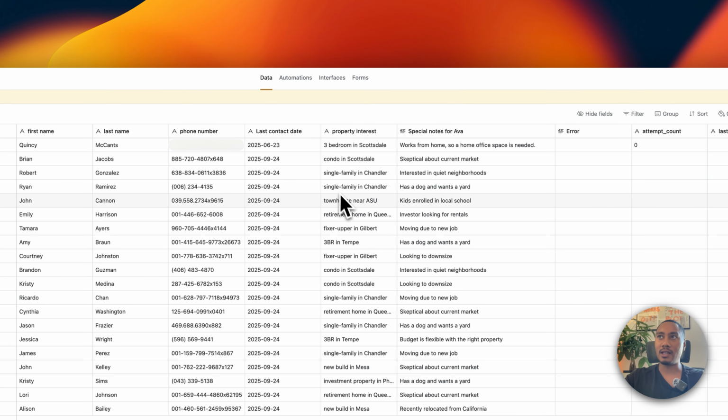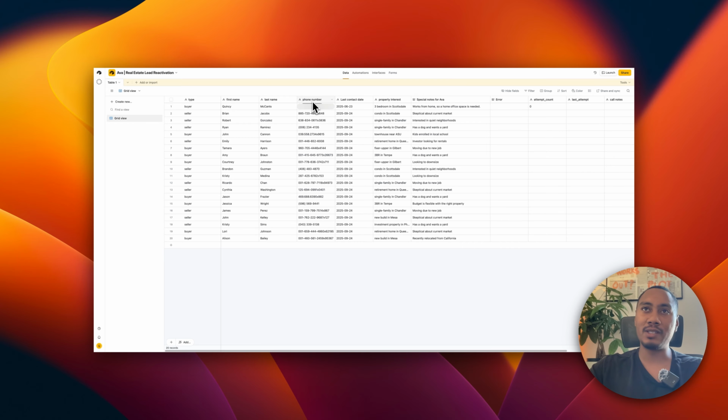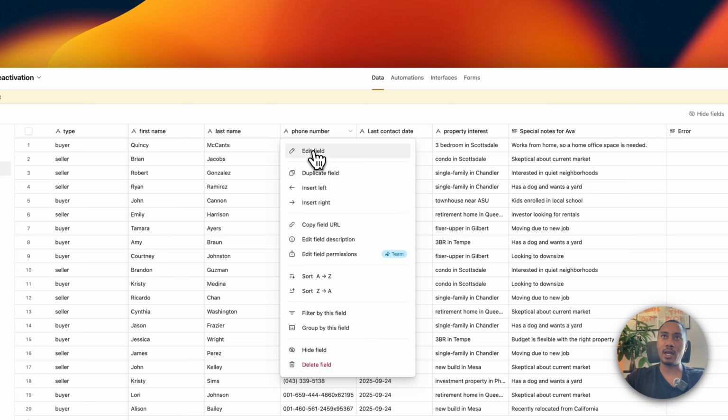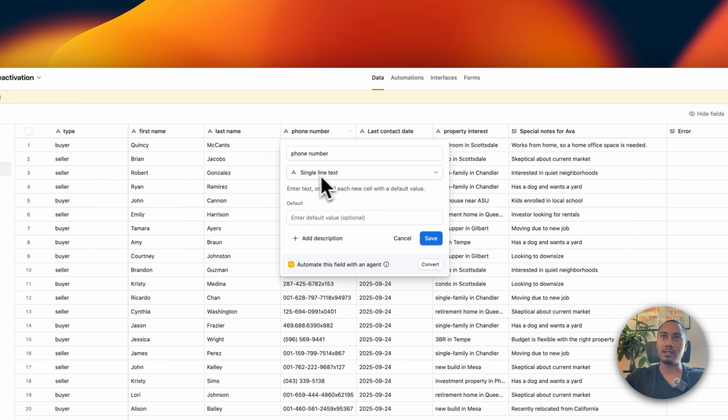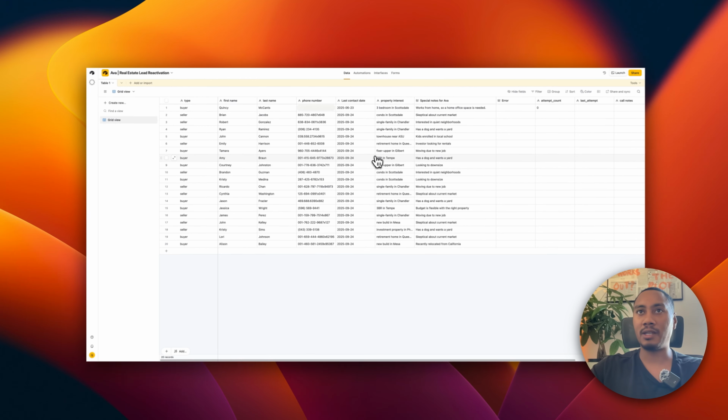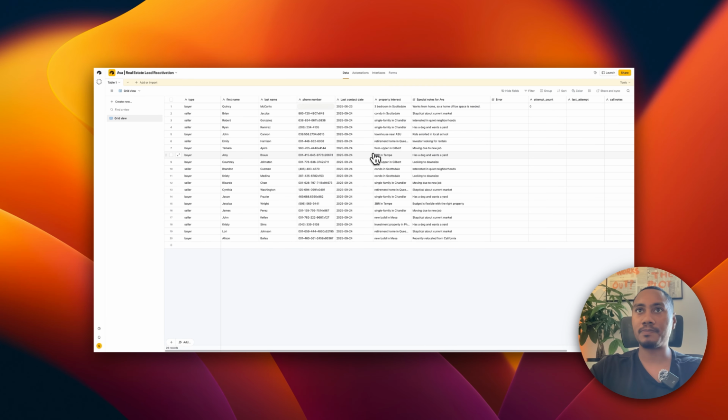The way we set it up previously, this may be a phone number type column. We can switch this to single line text. You should be able to edit the field and change it to single line text. You should see an A. So we're not having any issues parsing based off of phone number.